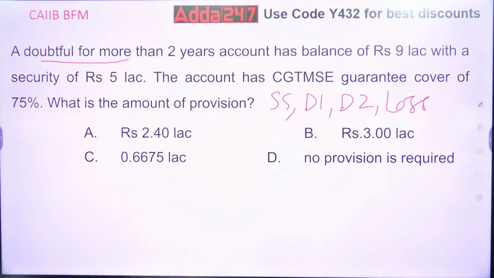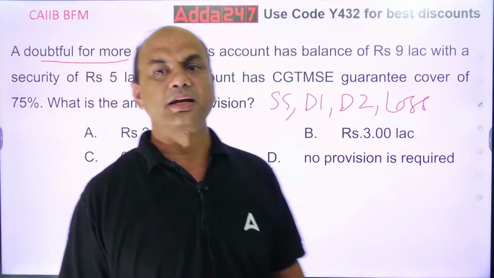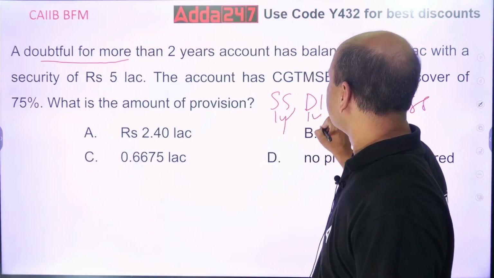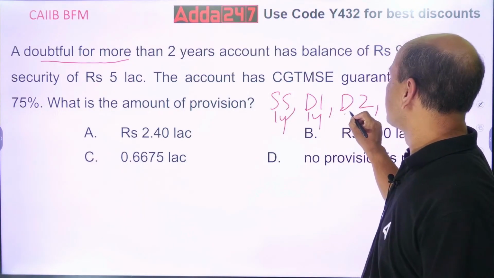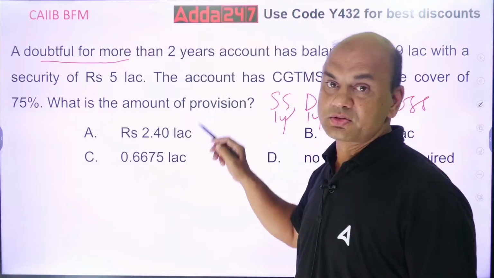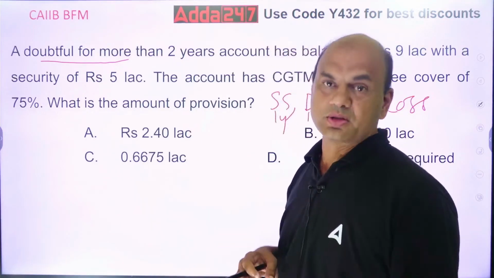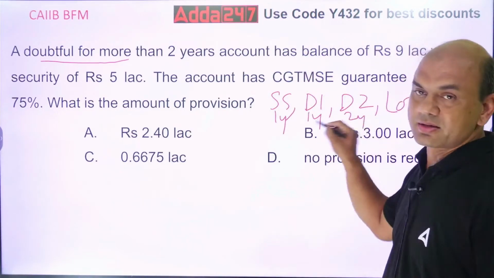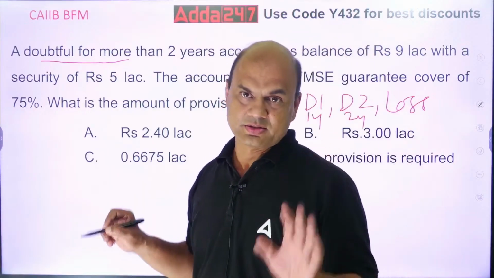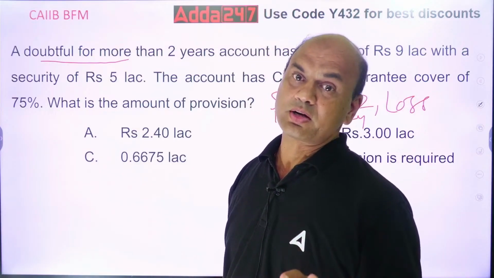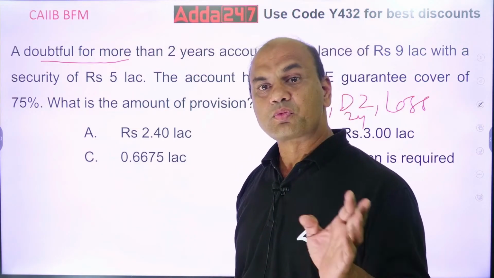So here, what is substandard for? Up to 1 year. Doubtful 1 is again for 1 year. Doubtful 2 is for 2 years. It is given as doubtful for more than 2 years, so it is in the doubtful category for more than 2 years. Total doubtful is 1 year and 2 years, so 3 years. Doubtful 1 is gone, so it will be in the doubtful 2 category.